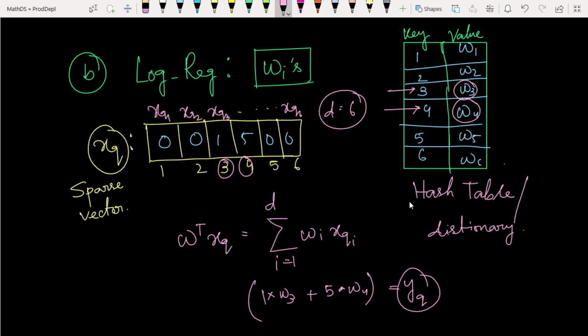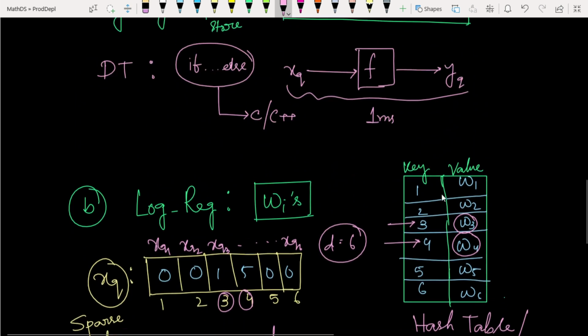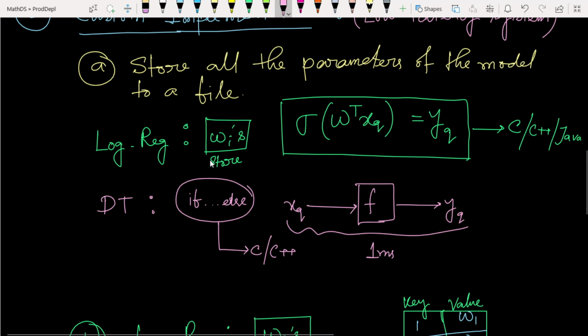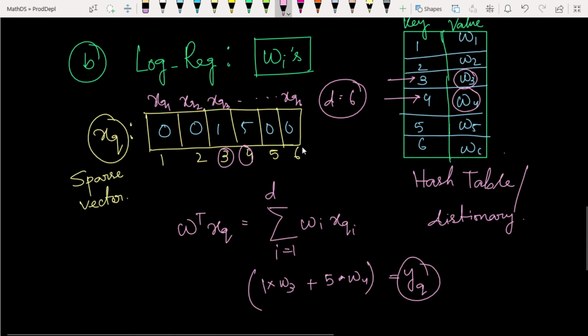By using this simple data structure, instead of loading these things into a file, you can easily build a low latency system. That's the advantage. That is the advantage of it.